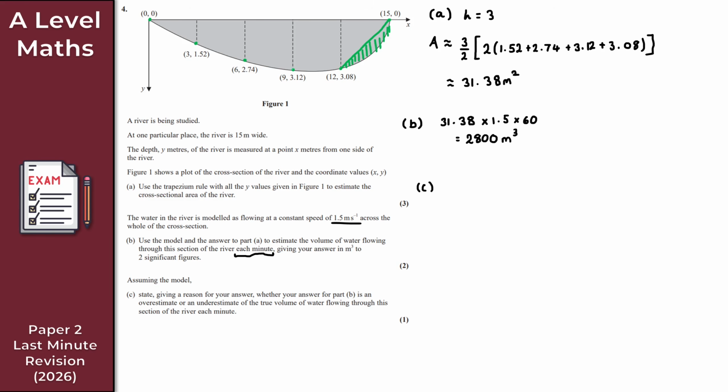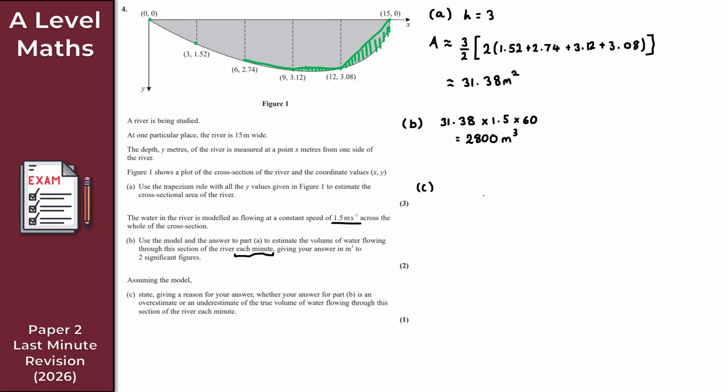Same again here, if you join this up, it should be a straight line, but you get what I mean. I've got this little bit of area here that we're not actually including, and this bit here, again for my trapezium. So you can see I've got my trapezium here, and we've got this little sliver of area that we're not including. So again, you can see straight away that it's an underestimate.